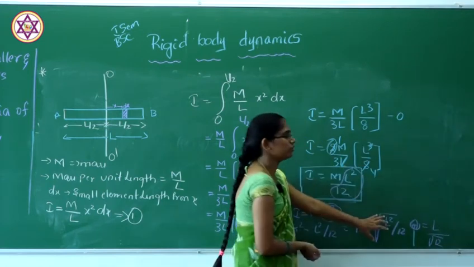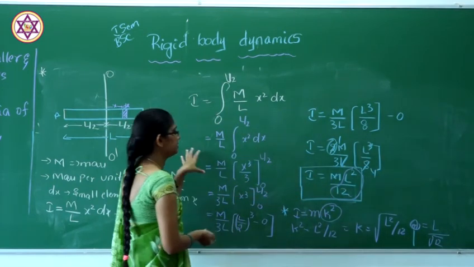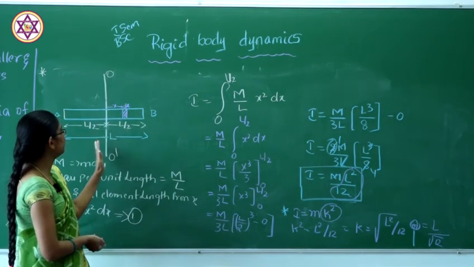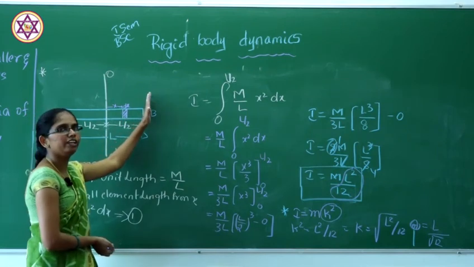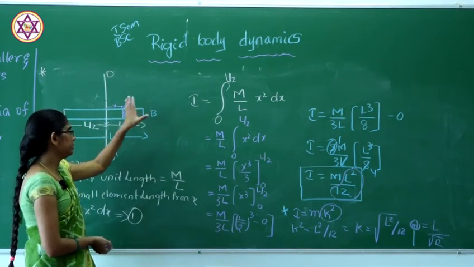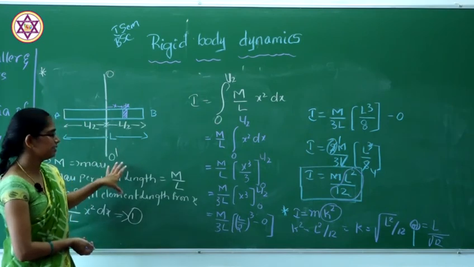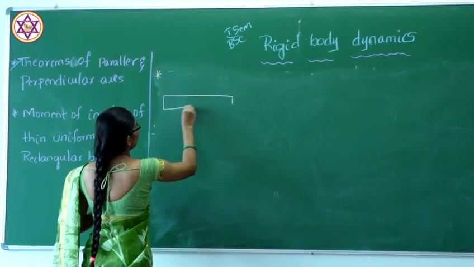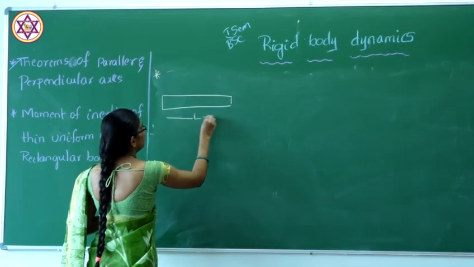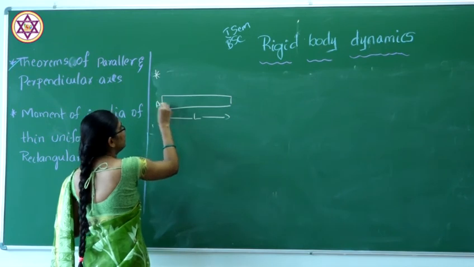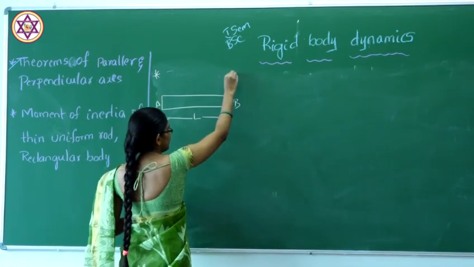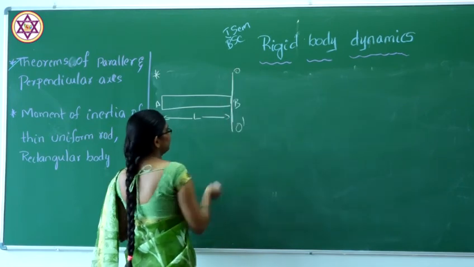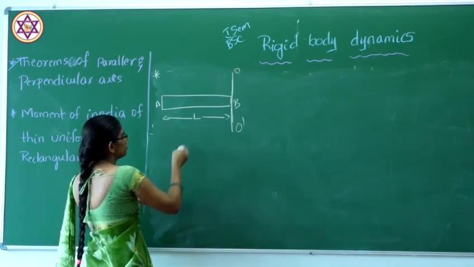This is the radius of gyration when you consider the axis exactly at the center. Next, when you consider the axis exactly at the end of the rod, what happens to this moment of inertia? Let us discuss that. Next one will be the same thin rod having length L and mass m, but the axis will be at the end.